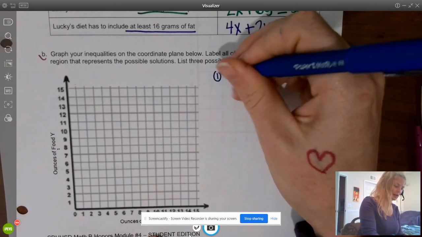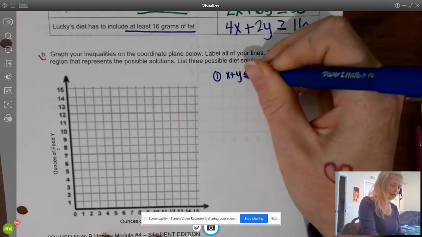Okay, well, let's look at inequality 1. X plus y is less than or equal to 12.